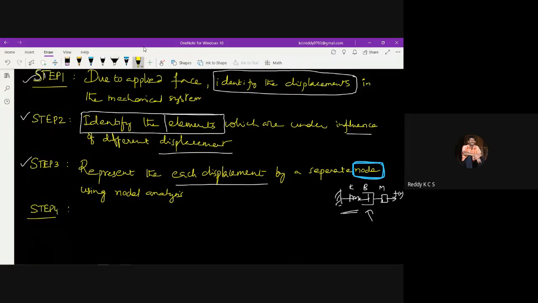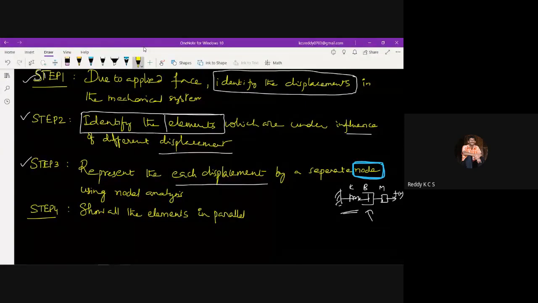Once you understand all these steps, then step 4 is to show all the elements. You need to show all the elements in parallel which are under the influence of the same displacement.